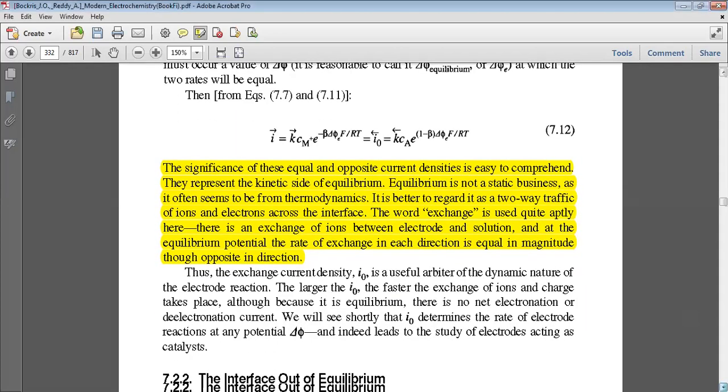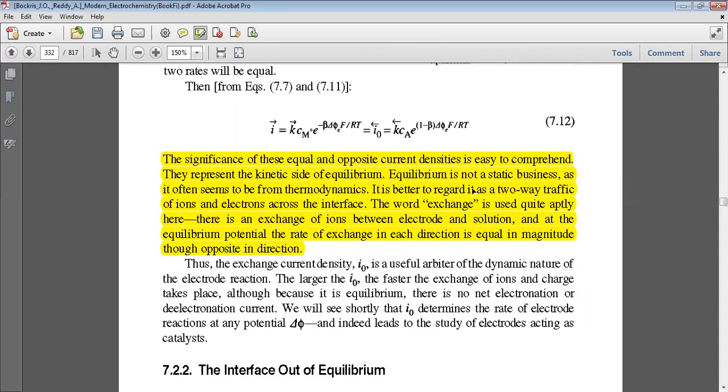So you have to remember, if ions are coming from the solution and going to the electrode, they are electronated. The metal atoms can move from the electrode and go into the solution as well. So there will be a sort of equilibrium there.